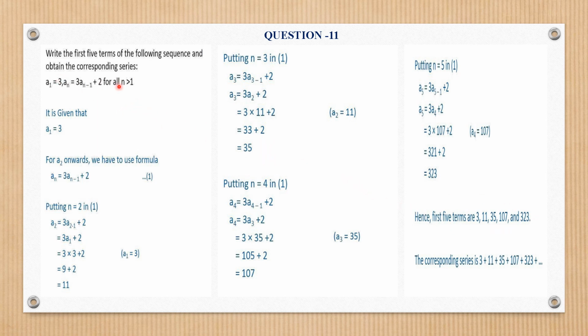If it goes on like this, as n is given greater than 1, greater than 1 means any natural number greater than 1, so the series will have the sign of so on.